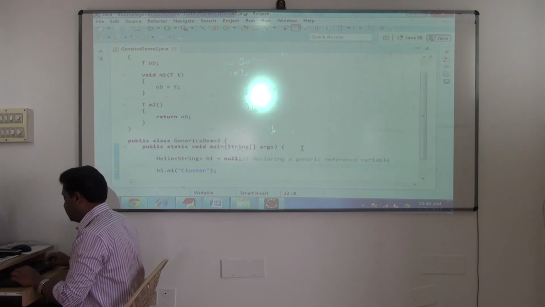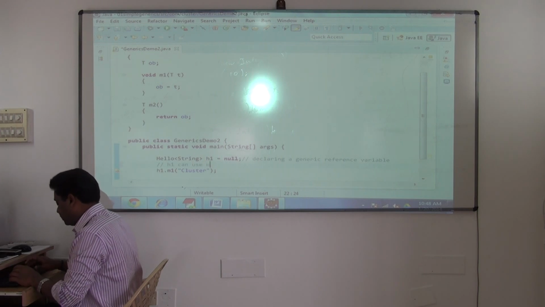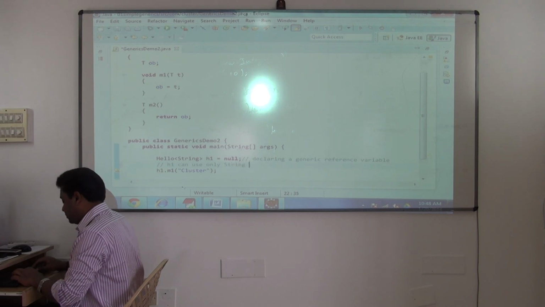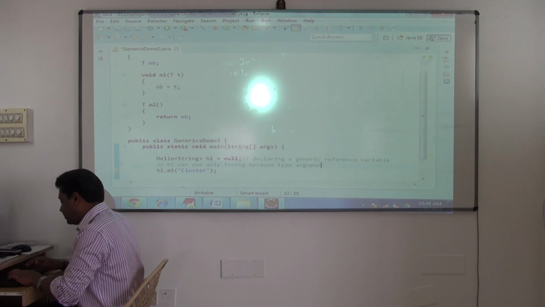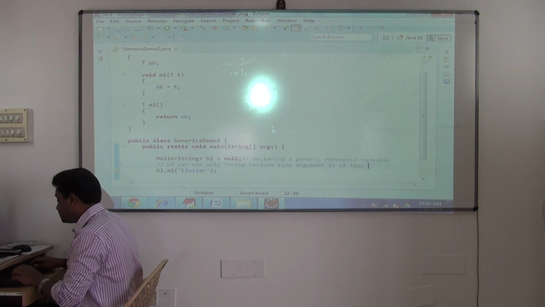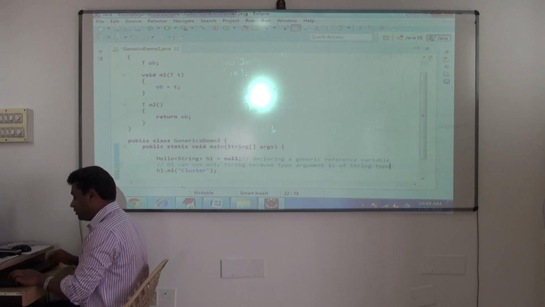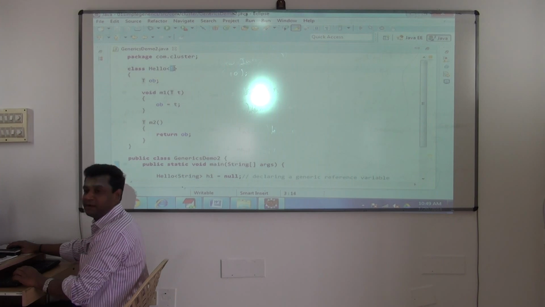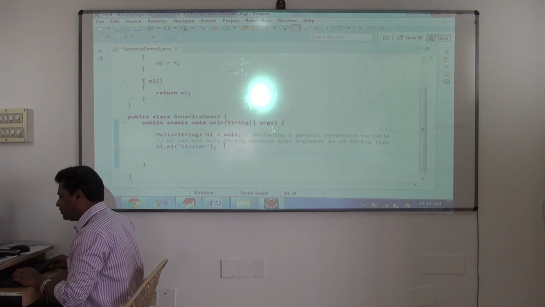So now here I'll write the comment. h1 can use only string, because, why? You should learn the terminology. Type argument is of string type. Understanding now the terminology? The type argument, this one, this is called as type argument. This is called as type parameter. Understood? So fine, once it is done, next see, this will work.